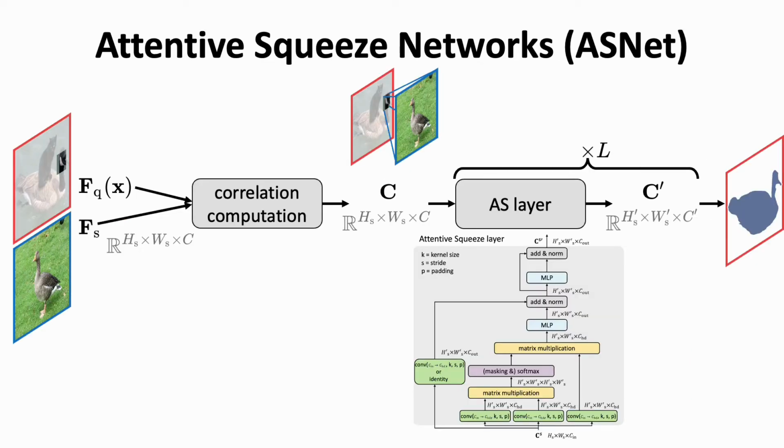To make reliable foreground maps, we adopt self-potential learning on top of the correlation tensor between the support and the query feature maps. It learns to transform the correlation to a foreground map by gradually squeezing the support dimension on each query dimension via strided self-attention, and we named it Attentive Squeeze Network.